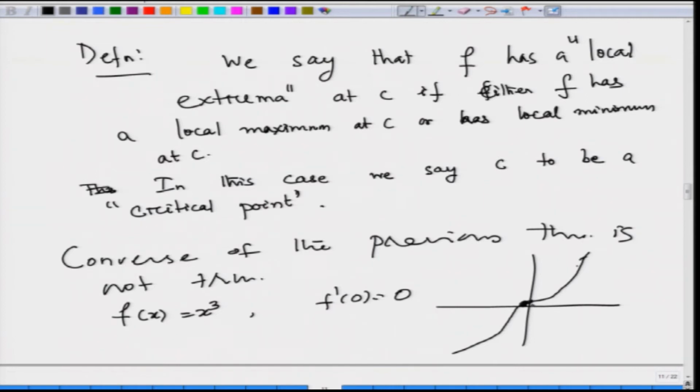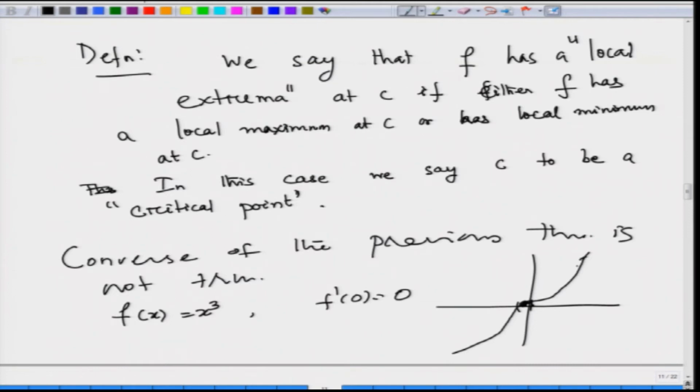In any neighborhood you take, you can find some point for which f is bigger than 0 and some point for which f is less than 0. So, 0 is not a critical point for f of x equal to x cube, however, f prime of 0 is equal to 0. So, the converse of this theorem is not true,